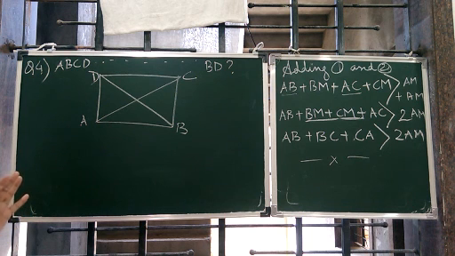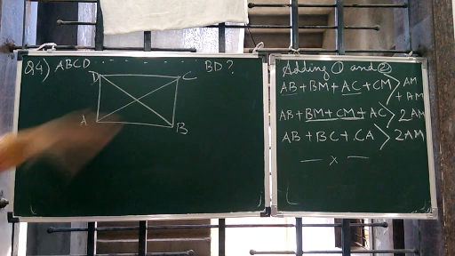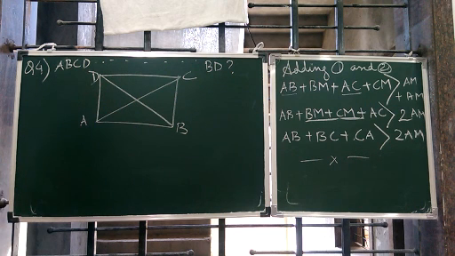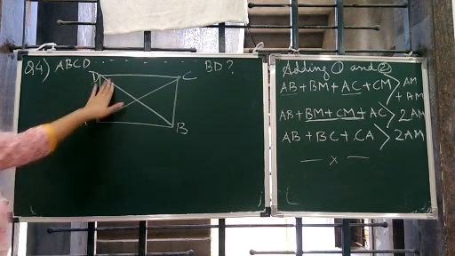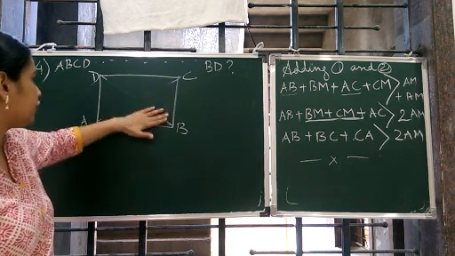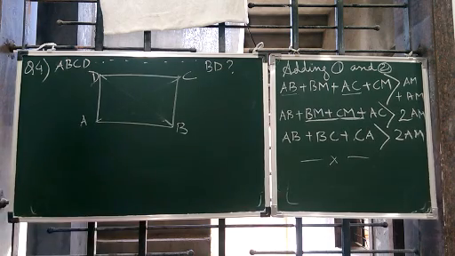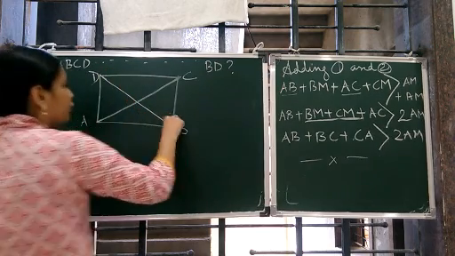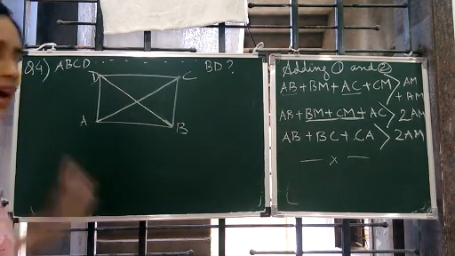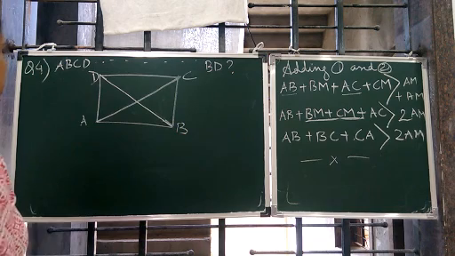Now you can see these diagonals are dividing the quadrilateral into different triangles. So from there we can make the triangles and we can start. अगर हम ये diagonals नहीं बनाएंगे तो कैसे use करेंगे property? Can't be, because it is not a triangle. So to make it a triangle, we make the diagonals.